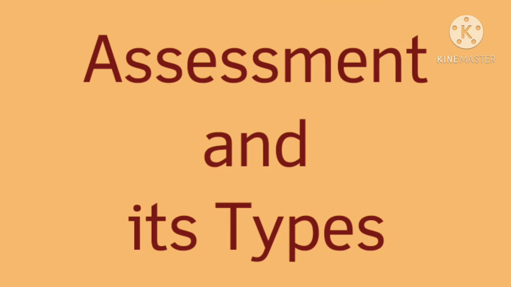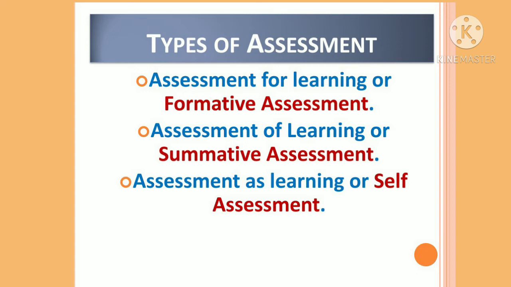In topic 1 we have understood what assessment is, what the types of assessment are, and a brief introduction of the three types of assessment. The types of assessment are assessment for learning or formative assessment, assessment of learning or summative assessment, and assessment as learning or self-assessment.